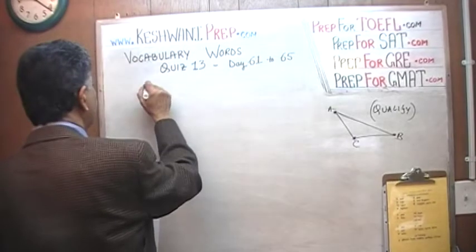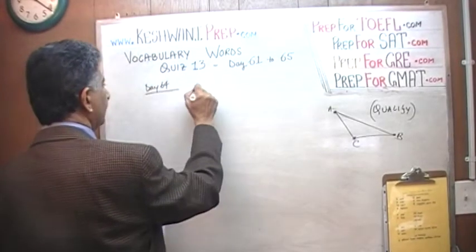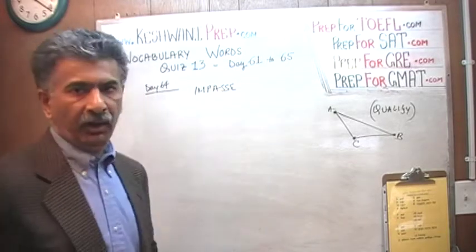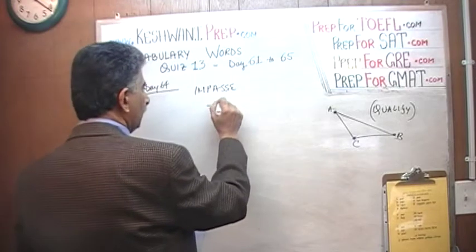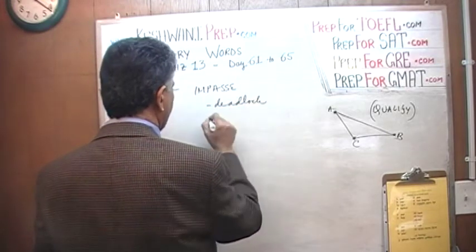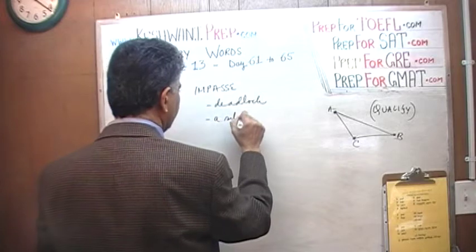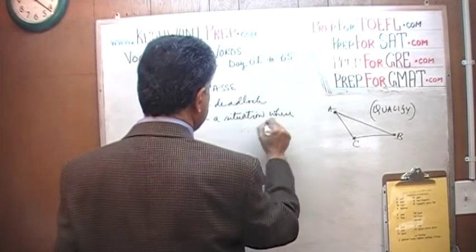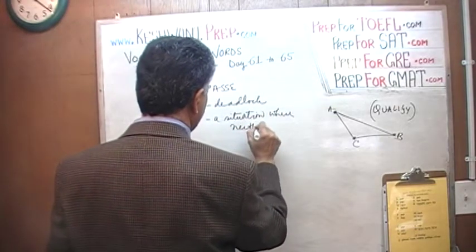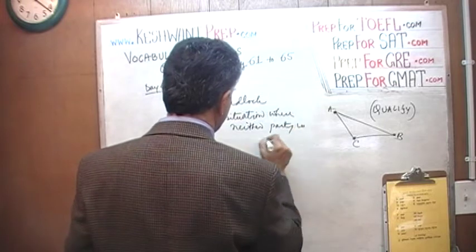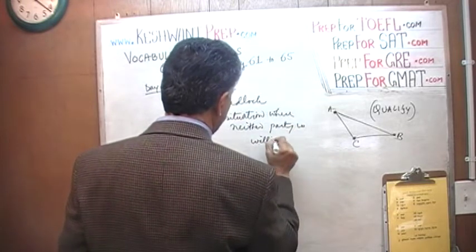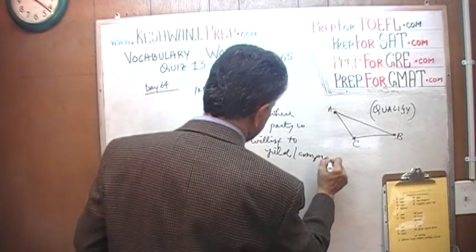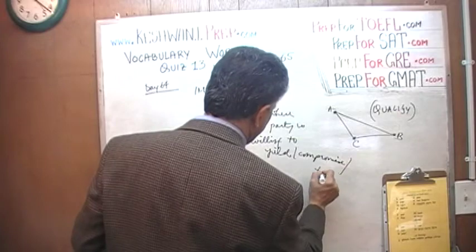On day 64, the very first one we learned was an impasse. What's an impasse? An impasse is a deadlock. It's a situation where neither party is willing to yield, to compromise, to give in.